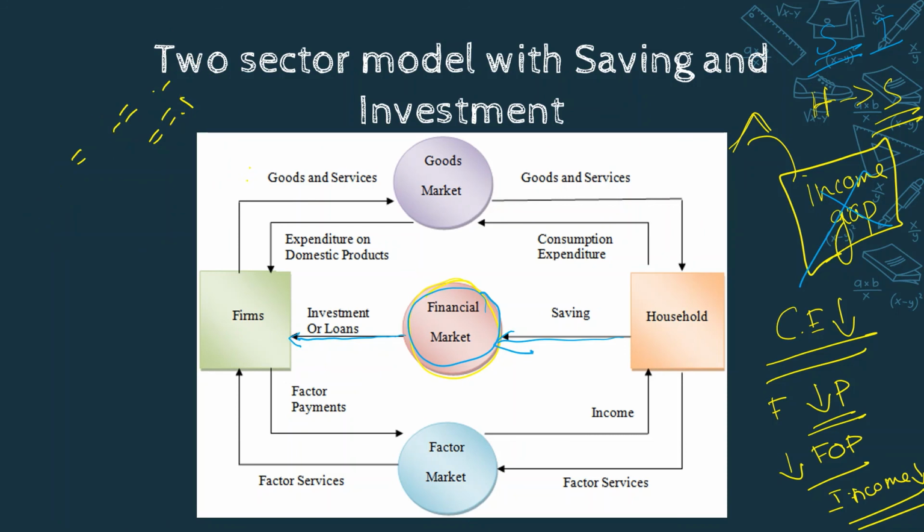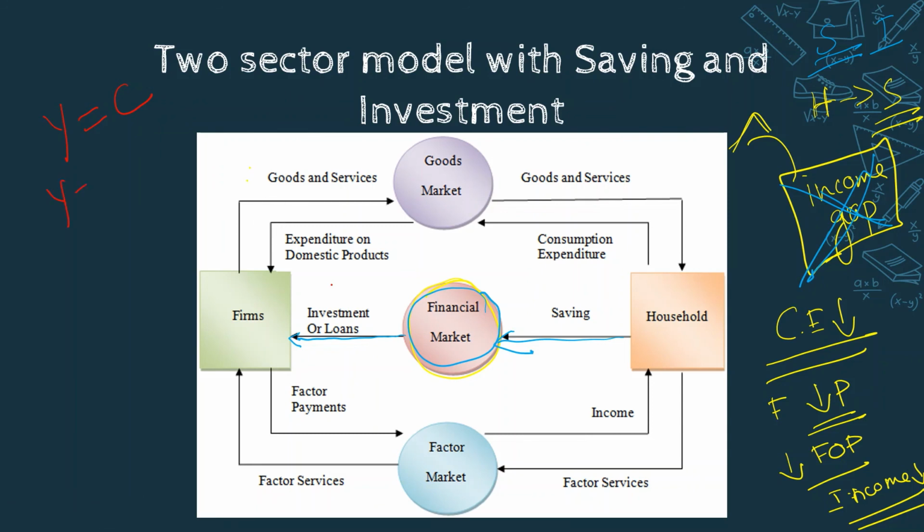In the two sector model, we found the equilibrium condition as income is equal to consumption expenditure. But in this model, we are bringing in savings and investment.